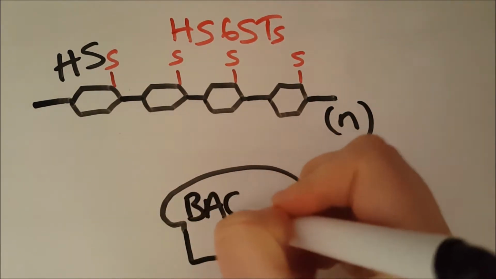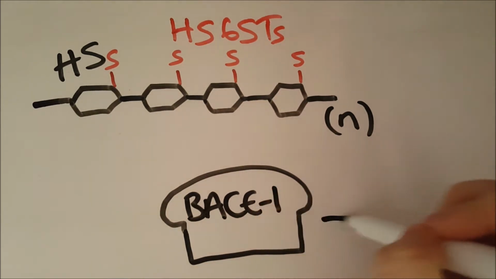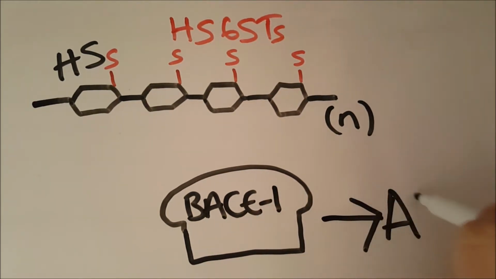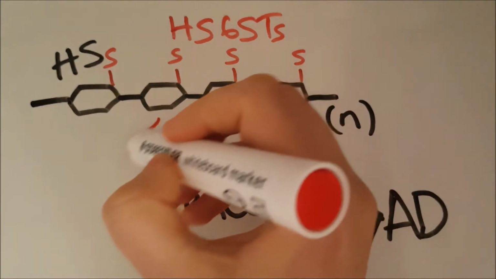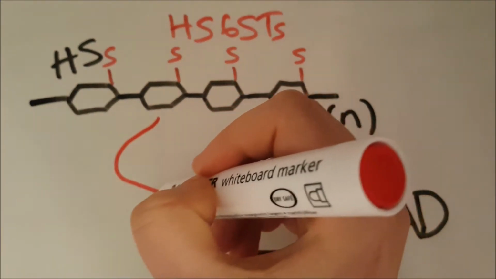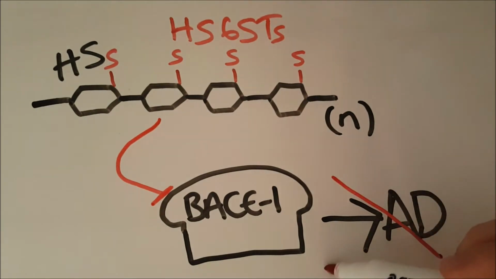BACE1 is an enzyme that leads to the formation of Alzheimer's disease, but in healthy individuals, the number of sulfate groups bound to HS allows it to specifically bind and prevent BACE1 from causing Alzheimer's disease. So because ageing is the biggest risk factor of Alzheimer's disease, we wanted to investigate whether ageing had an effect on the structure and the number of sulfate groups bound to HS, and whether this in turn affects its ability to bind and reduce the activity of BACE1.